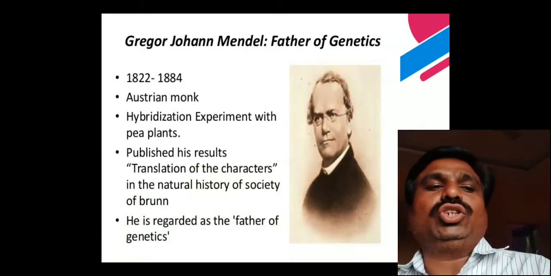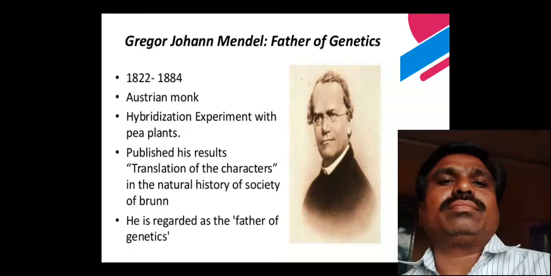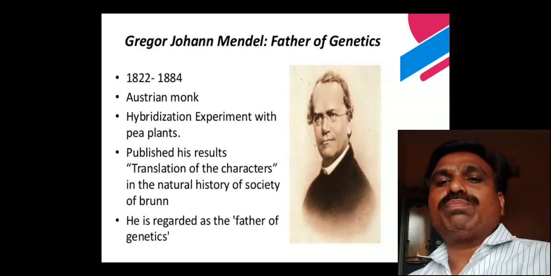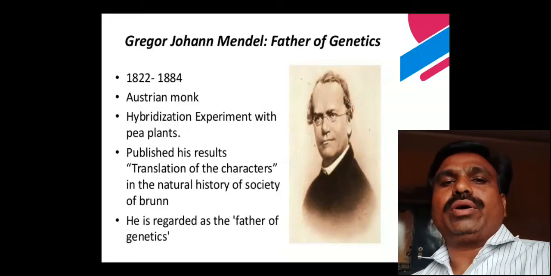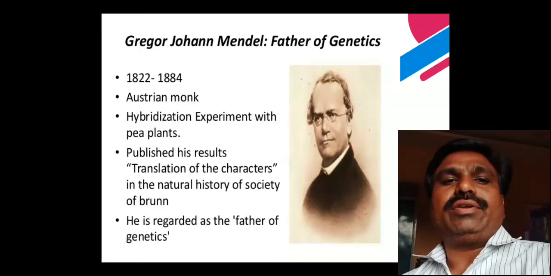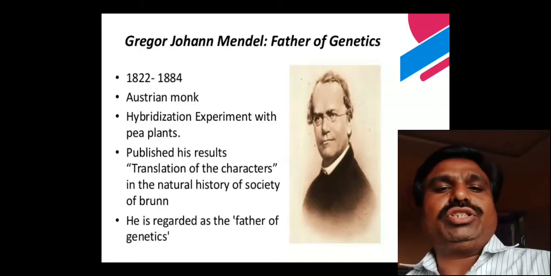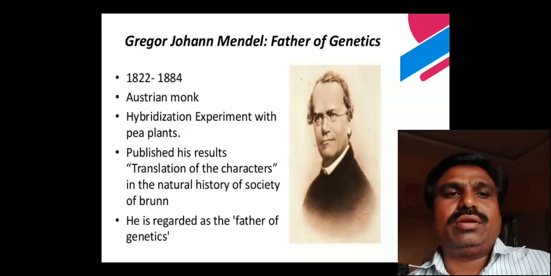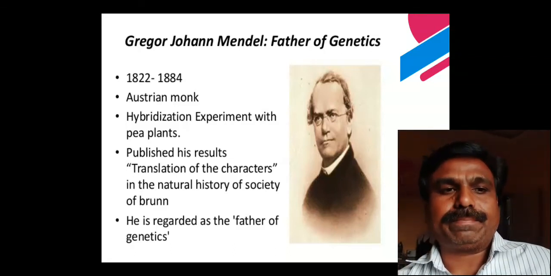Gregor Mendel, the father of genetics, was born in 1822 and died in 1884. He was an Austrian monk who carried out hybridization experiments with the garden pea plant.